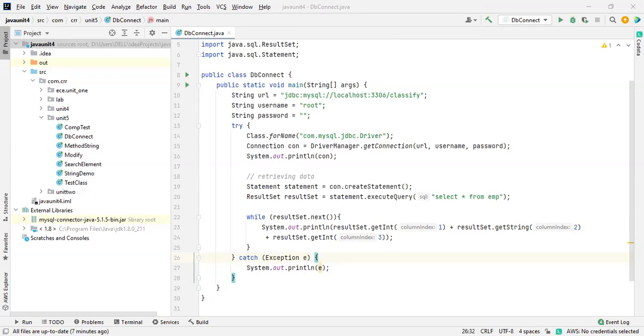I think for this, no theory is required. We are going to insert data into the database right now. We just retrieved the data from the database, so we got it successfully. Now I would like to store the data inside the database, inside the table. So how are you going to use that in your Java database connectivity?